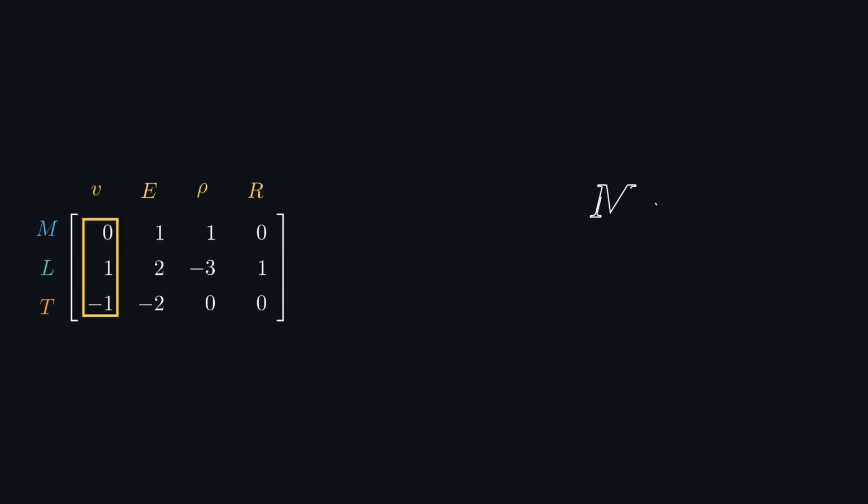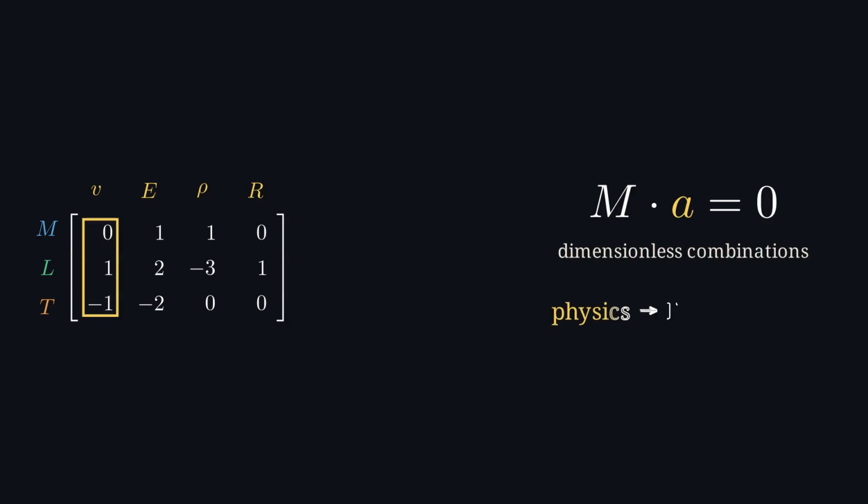And here's the quiet magic. Asking which combinations are dimensionless becomes asking which exponent vectors a solve M times a equals 0. A homogeneous linear system. The whole question of dimensions has turned into linear algebra, and that's exactly the machinery the Buckingham pi theorem runs on.